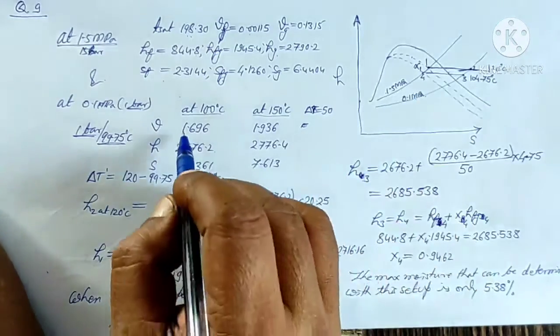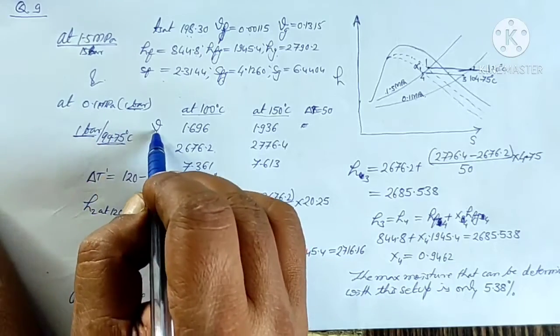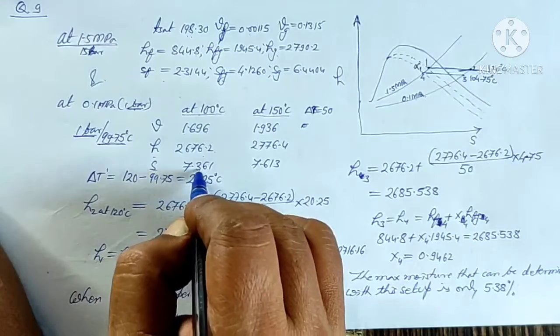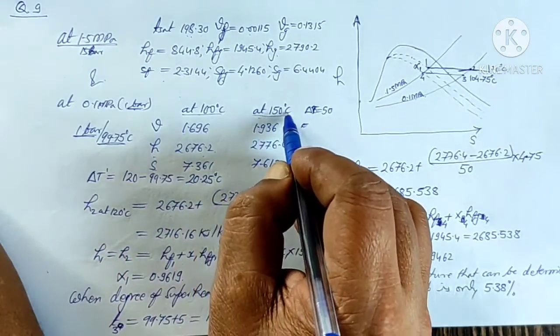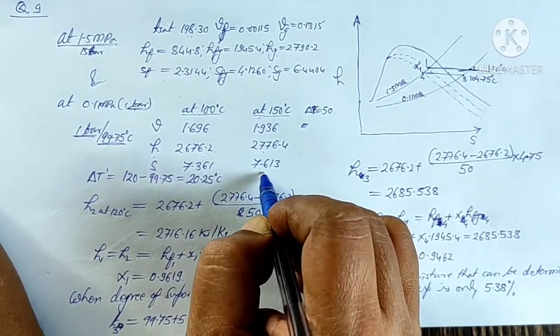So we note down that at 100 degrees centigrade and 1 bar the volume is 1.696, enthalpy is this, entropy is this, and at 150 degrees centigrade the volume is this one, enthalpy is this and entropy is this.